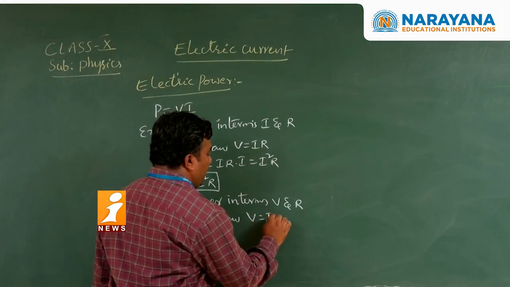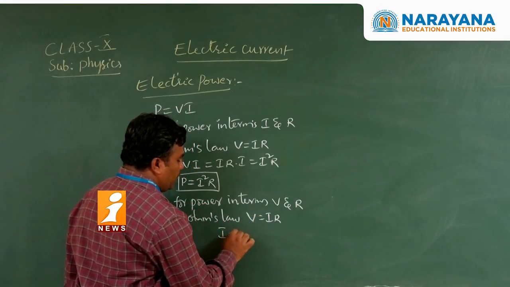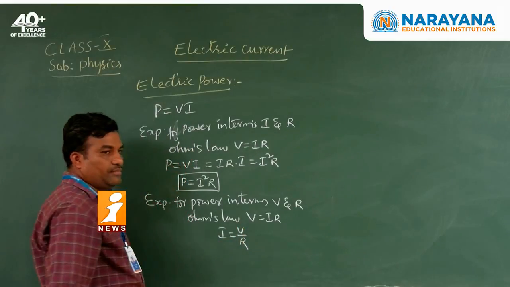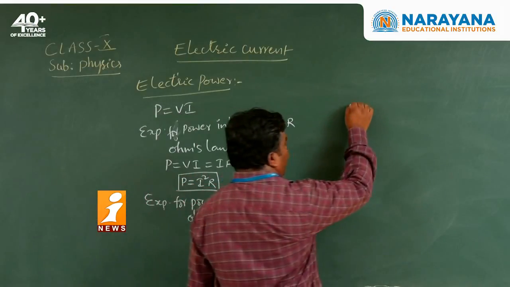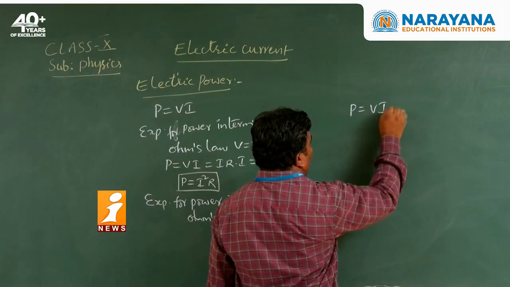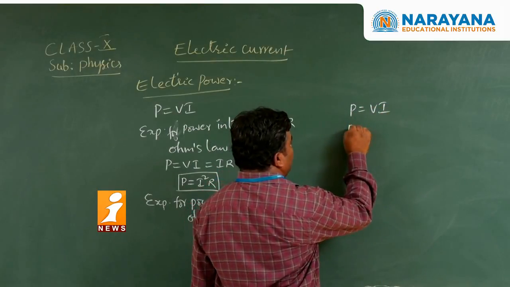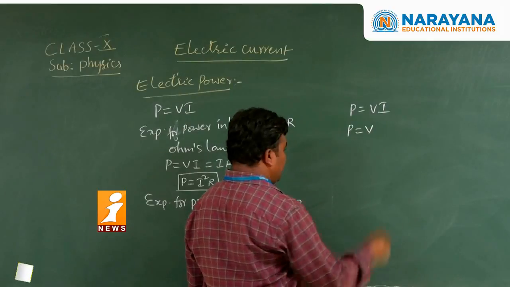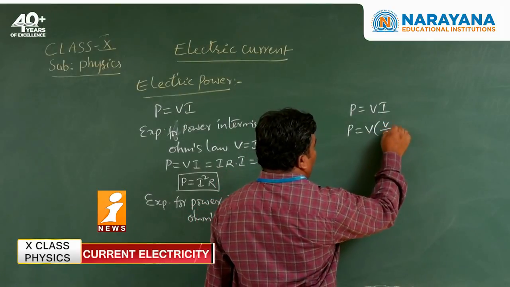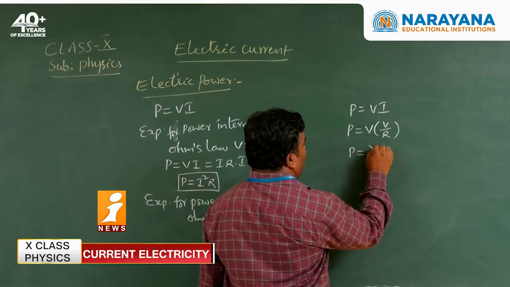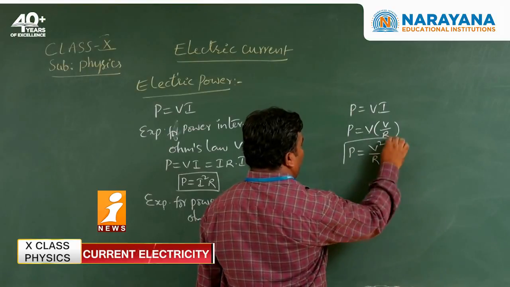V is equal to IR. I is equal to V by R. Okay, what is the power here? Power P is equal to V into I. P is equal to V into I, which means V into V by R. So power equals V square by R.